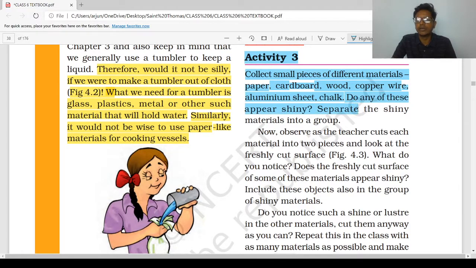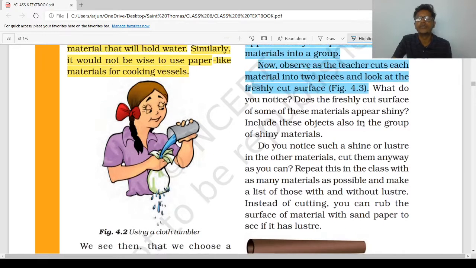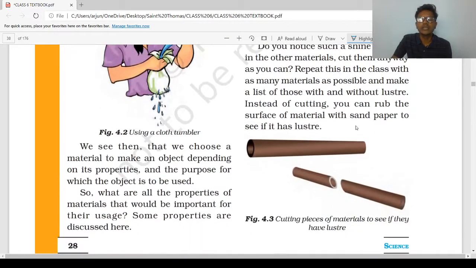Do any of these appear shiny? Separate the shiny material into a group. If you take steel or copper wire, aluminium sheet, which will look shiny here. Now observe, as the teacher cuts each material into two pieces, and look at the freshly cut surface. Right now we can't do that, but if you do at your home, then you can see like this.